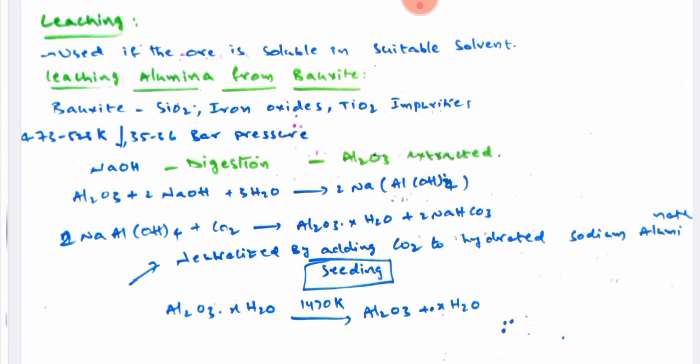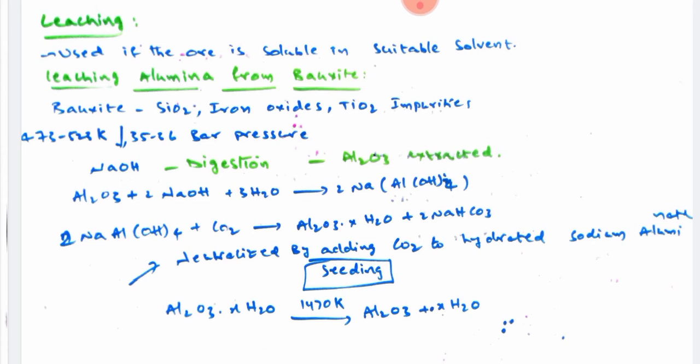After the formation of Al2O3·xH2O, alumina hydroxide, it is heated at a high temperature, that is nothing but 1470 Kelvin. We get the pure alumina in the form of Al2O3 along with water molecules. In this way we get the pure alumina from the bauxite.